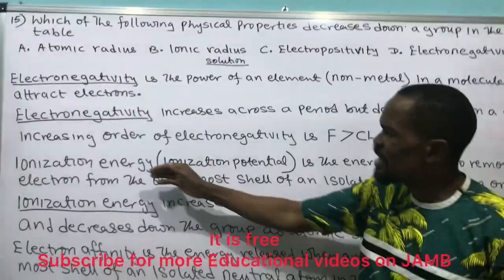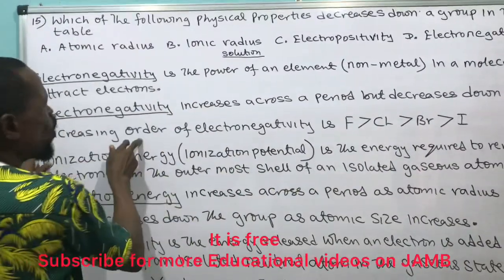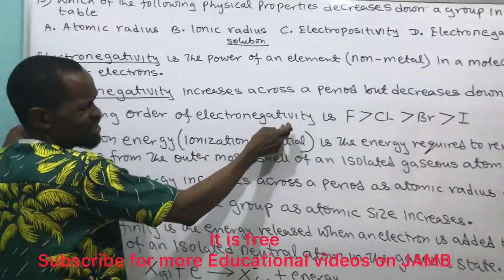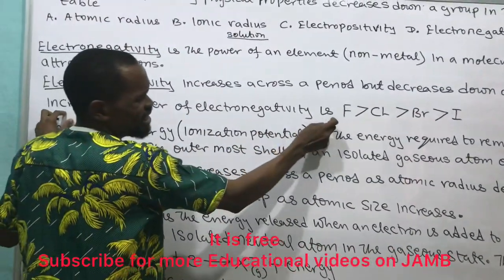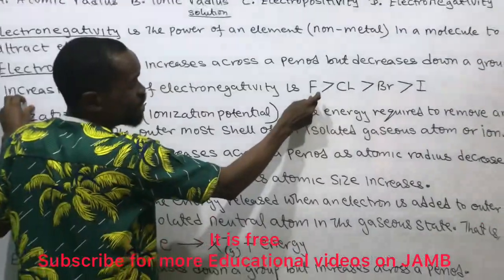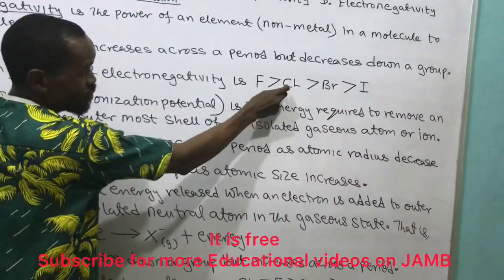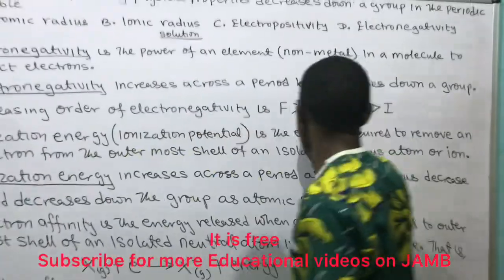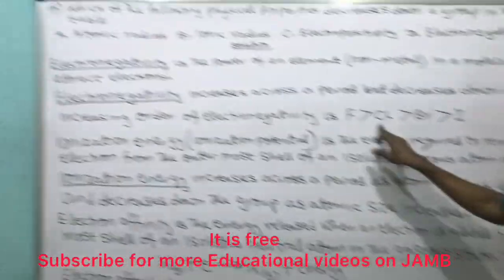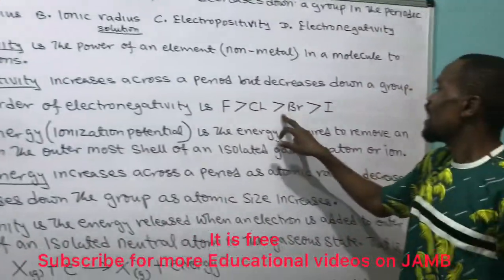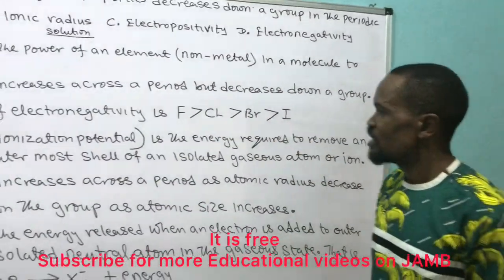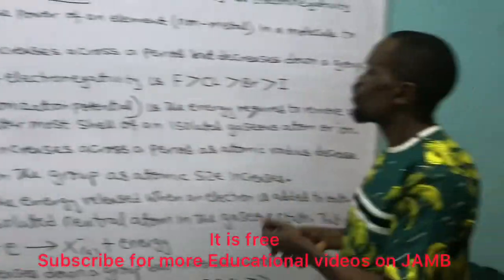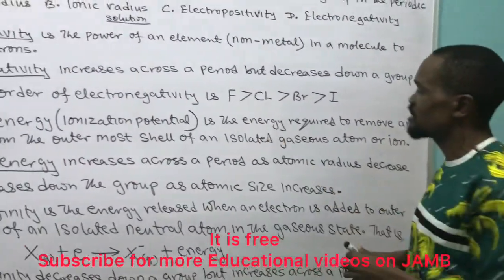The increasing order of electronegativity is: fluorine is more electronegative than chlorine, chlorine is more electronegative than bromine, and bromine is more electronegative than iodine. That's the increasing order of electronegativity.